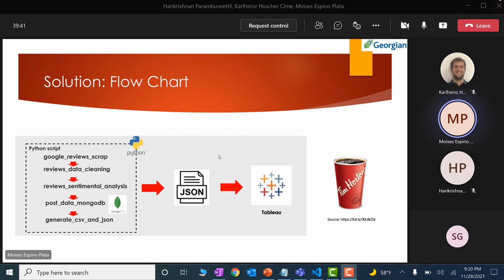Hello everyone, this is Moises, and I'm going to talk about a little bit of the code implementation that we use for this project. So before that, we are going to review the flowchart of the code. So we have a Python script where we have defined several activities. The first one is retrieving the reviews by scraping them by using the Google API. Then we are cleaning the data in the reviews. Then we are calculating sentimental analysis, posting the data in the MongoDB, and finally we are generating a CSV and a JSON file. Once we have the JSON file, we are moving to Tableau in order to visualize the data.